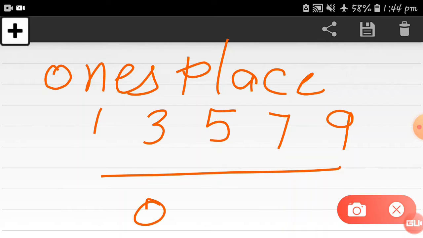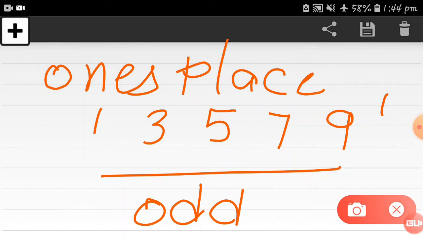Which number is odd? If the number has 1, 3, 5, 7 or 9 at the ones place, then that number will be an odd number. Understood? This is the shortcut trick to easily identify whether a number is odd or even.